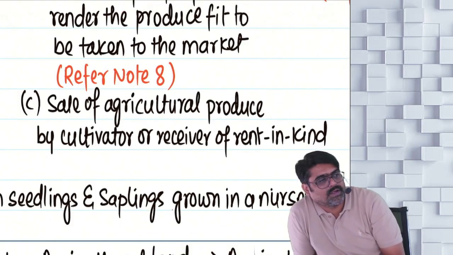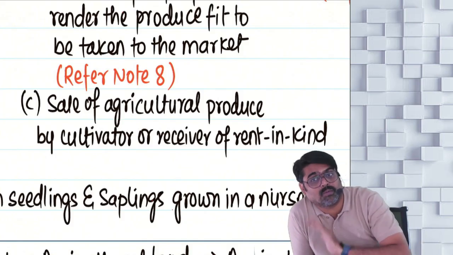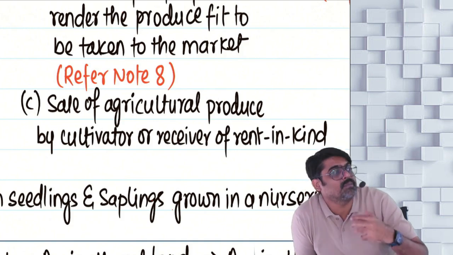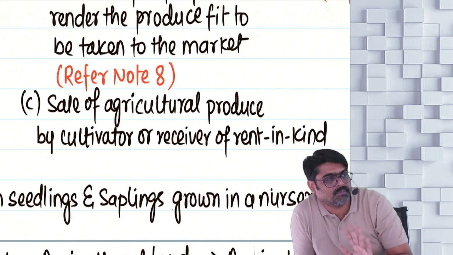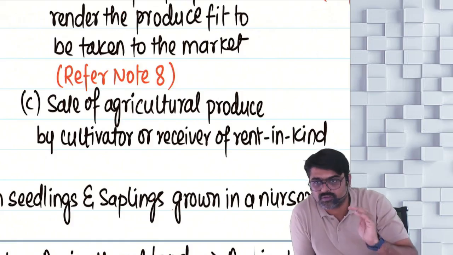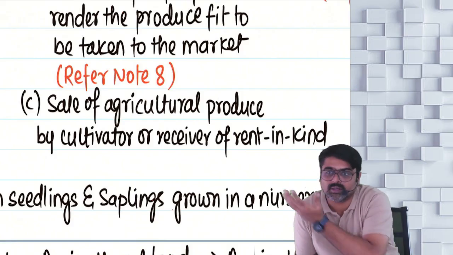The first thing you did was agricultural operations. Then, after agricultural operations, the farm produce was grown. You harvested that farm produce and made it a saleable commodity. So you employed some processes which are ordinarily employed to make the produce fit to be taken to market. Once those processes are employed, your farm produce is fit to be taken to market.